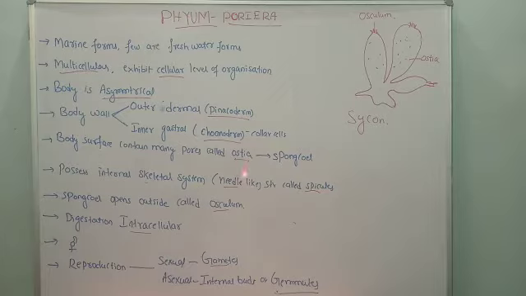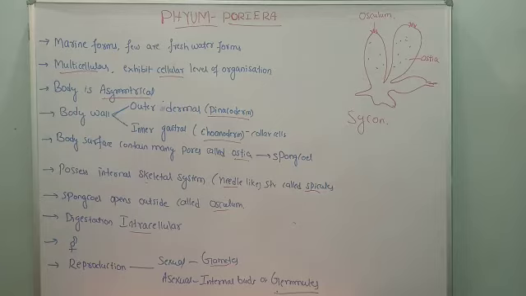Next comes their body surface. If you see the structure of Sycon, it has many dotted structures. What are these dots? The dots represent a number of pores. They are like a sponge. You are familiar with the sponge. A sponge bears a number of holes, a number of pores.